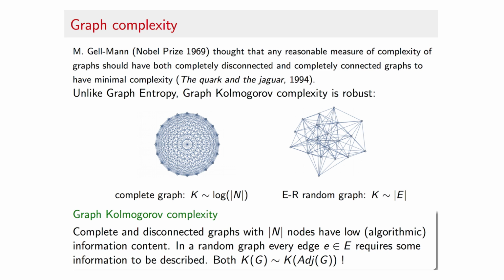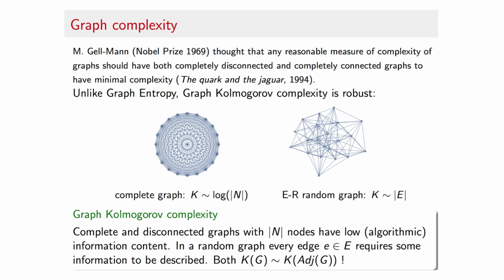First, there is one obvious realization to make, that we have two extremes, or lower and upper bounds, for the algorithmic complexity of a graph of fixed size. On the one hand, it is not difficult to see how a fully connected or fully disconnected graph should have low algorithmic complexity, because their descriptions and the computer programs implementing them are completely trivial. In the case of a complete graph, it suffices to connect every given node to every other node. And in a fully disconnected graph, it suffices to keep everything disconnected. So in both cases, the shortest descriptions of the graphs are very simple and involve basically the number of nodes.